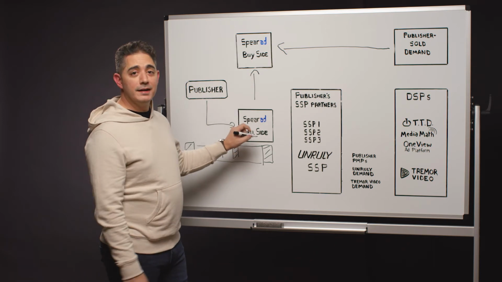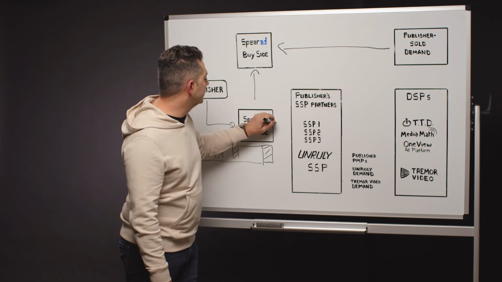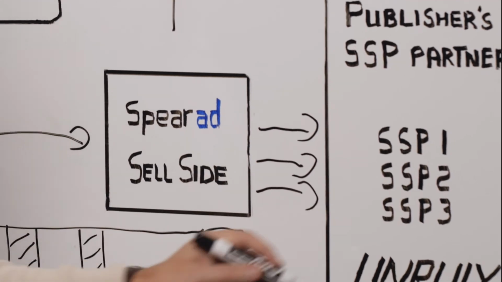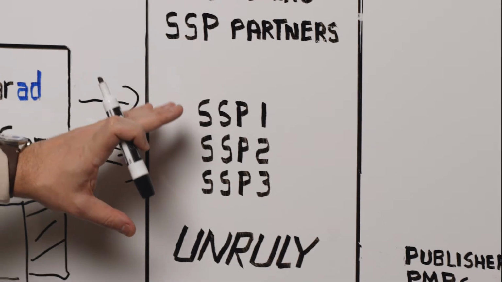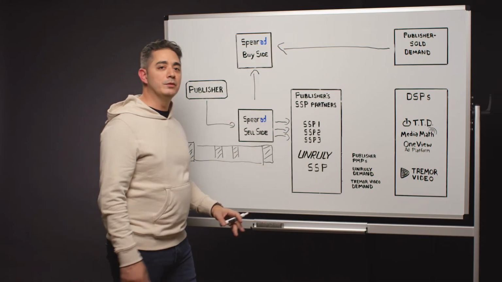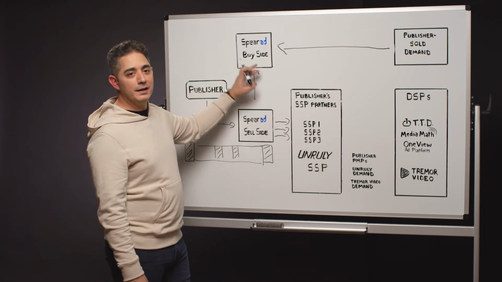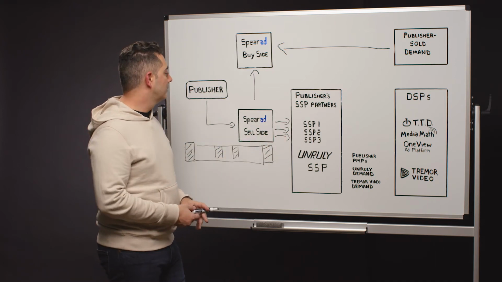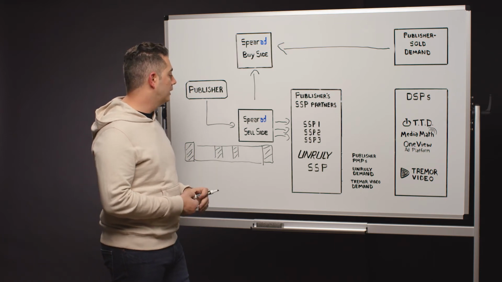So you bring your direct demand here. You can also bring in your programmatic partners. These will typically be various SSPs that you've partnered with, including Unruly SSP, our own. Now the publisher has integrated programmatic demand and direct demand, and can manage the mediation between those 2 channels. Between the direct buy side and the SSPs, you can set priorities, or you can let just price dictate the priorities. There are a lot of options available for that mediation.